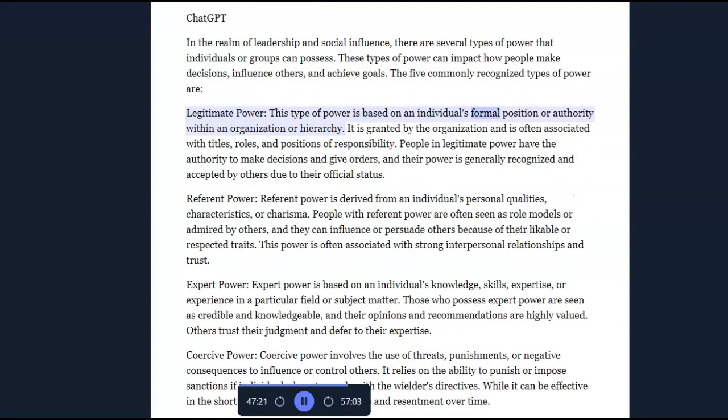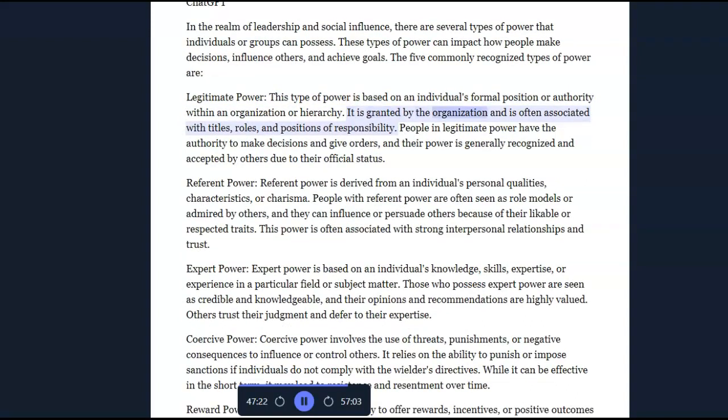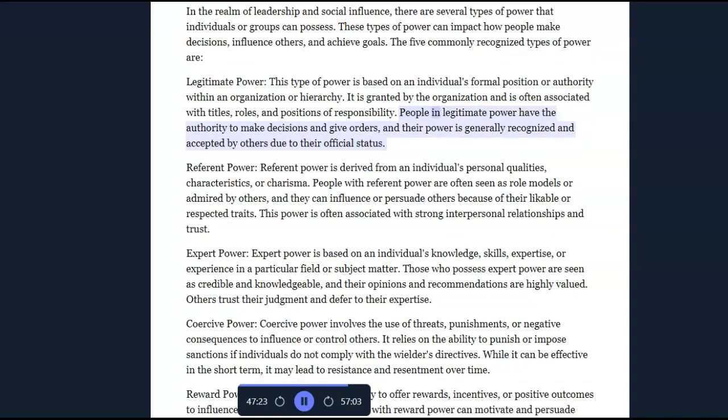This type of power is based on an individual's formal position or authority within an organization or hierarchy. It is granted by the organization and is often associated with titles, roles, and positions of responsibility. People in legitimate power have the authority to make decisions and give orders, and their power is generally recognized and accepted by others due to their official status.